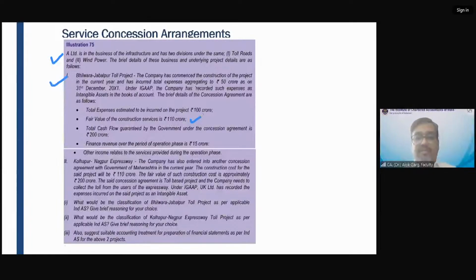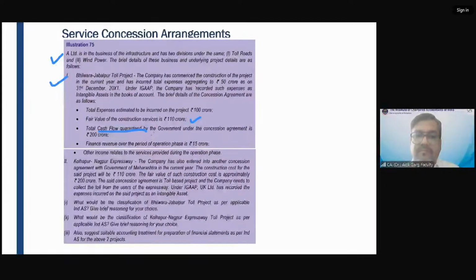110 crores. What is my fair value of construction services? 110 crores. So the company is providing the construction, right? The company is constructing the highway and the toll plaza, and the company will receive the toll later on. So the total expense is 100 crore and the fair value of the construction expense is 110 crore. Total cash flow guaranteed by government under the concession agreement. What is the word which is used? Total cash flow guaranteed. What does this signify?